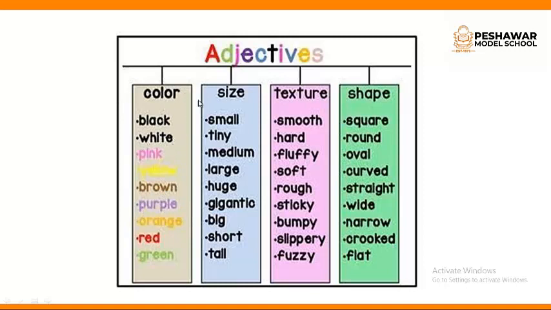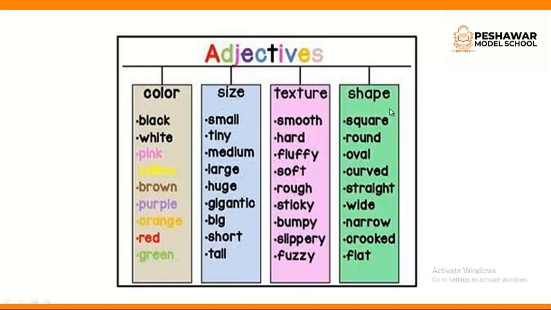Okay, other than color, size. Adjectives also describe the size of things. Small. He is a small boy. Tiny, medium, large, huge, gigantic, big, short, tall. Okay. Adjectives also describe the texture of something. What is texture? The feeling or the surface of something when we touch. What would be the feeling of the thing? For example, there are things which are very smooth, hard, fluffy, soft, rough, sticky, bumpy, slippery or fuzzy. These are the textures of things.